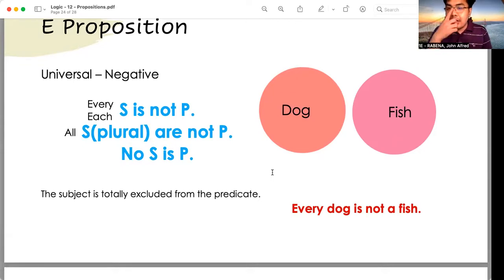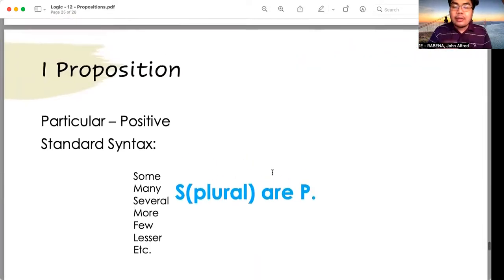Okay, so let's now identify the quantity of that proposition. When we identify the quantity, we look at the subject. The subject is every dog. Since it makes use of the word every, the quantity would be universal. Now let's identify the quality. When we identify the quality, we look at the copula or the linking verb. Since the copula is "is not", the quality would be negative. Since that proposition has universal quantity and negative quality, we put them together: universal negative, then we have an E proposition.